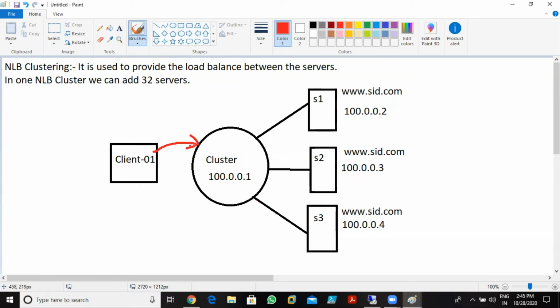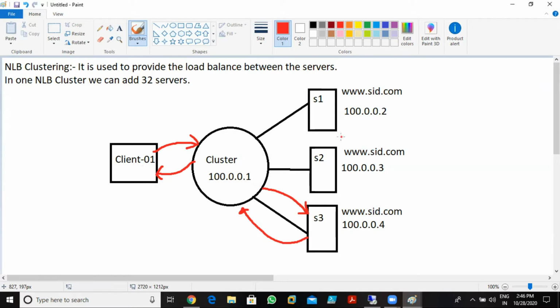So the request is automatically sent by the cluster to server 3, and server 3 makes the session and reverts back to the cluster, and then the cluster reverts back to the client. So the client is able to access this. The client always sends the request to the cluster, and the cluster checks which server or host is free, so it is able to assign the request.